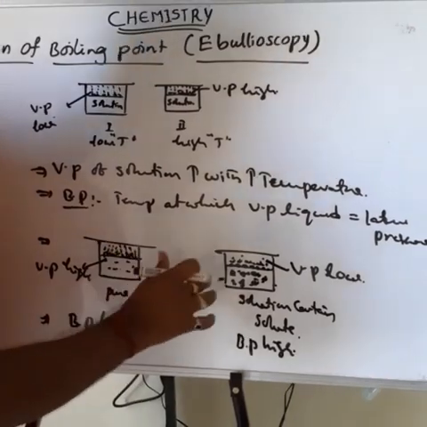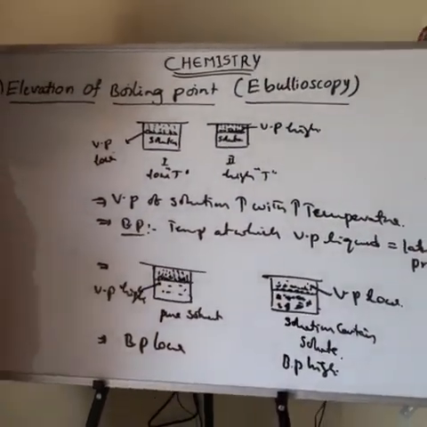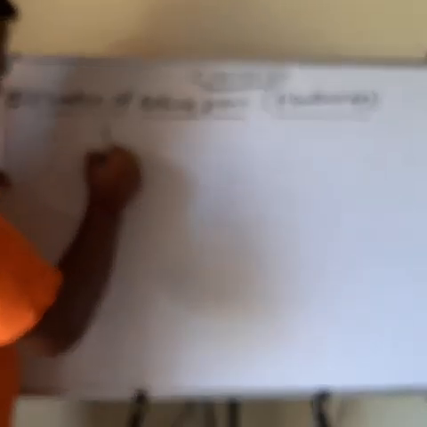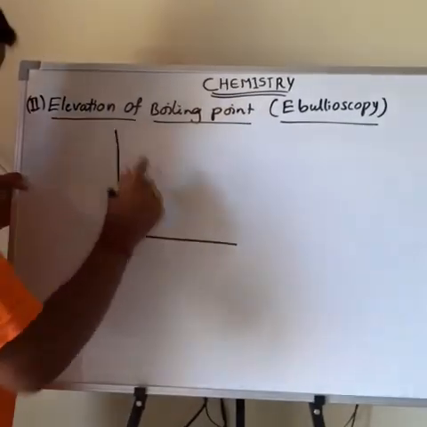It is explained graphically by one graph. See that one point. The next one is the graph, with vapor pressure taken on the y-axis. This is the vapor pressure.